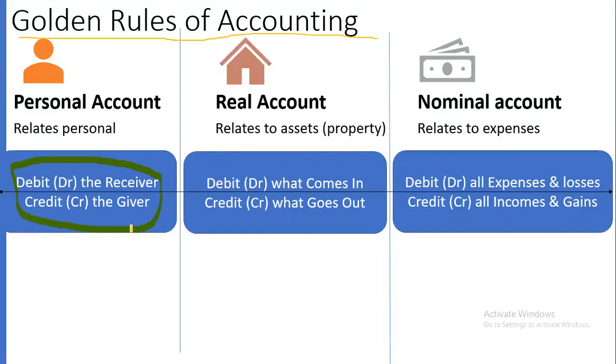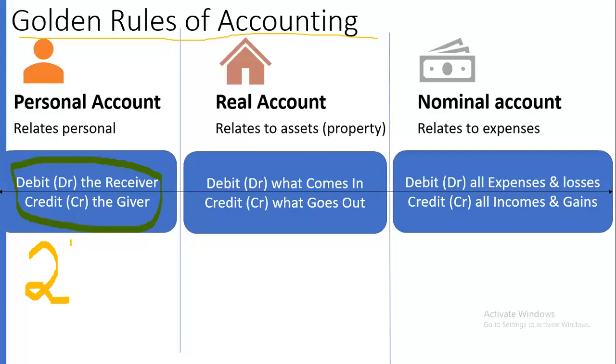Debit and credit, I already mentioned in the previous classes, are the two aspects of a transaction or of an account. Every business transaction has two aspects: one is debit, another one is credit.